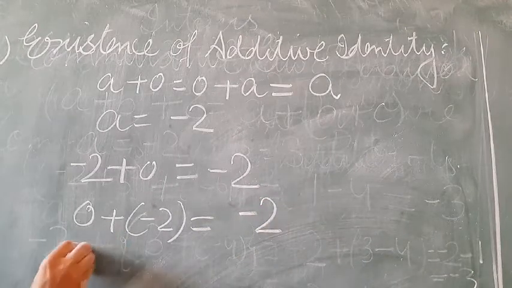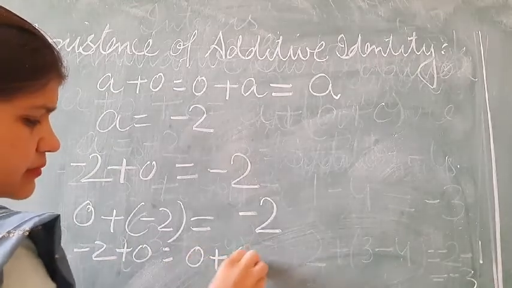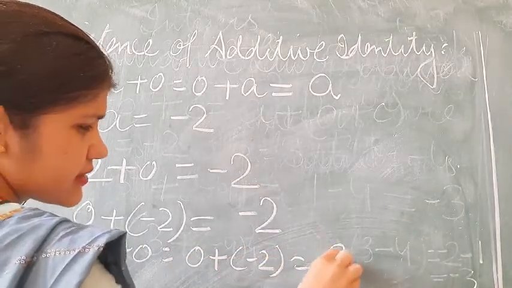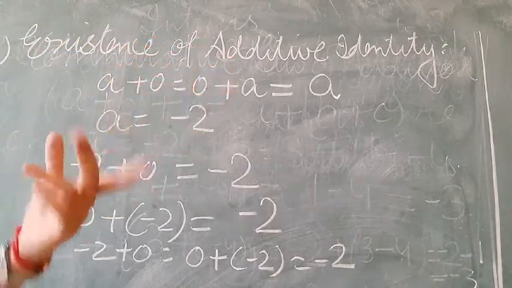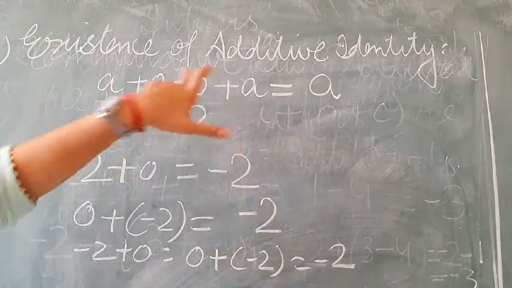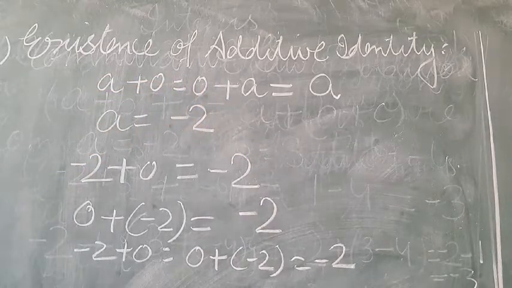So I can write minus 2 plus 0 is equal to 0 plus minus 2 is equal to minus 2. This is our existence of additive identity, where this 0 is known as additive identity.